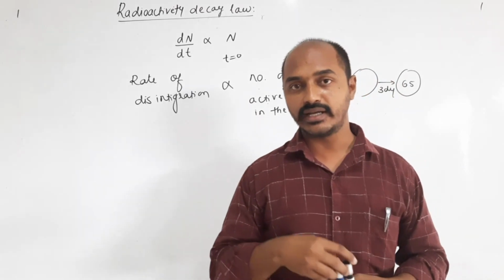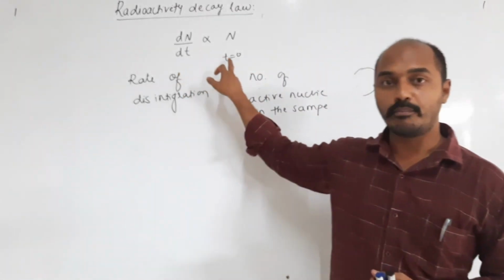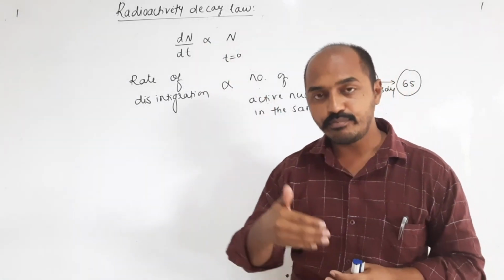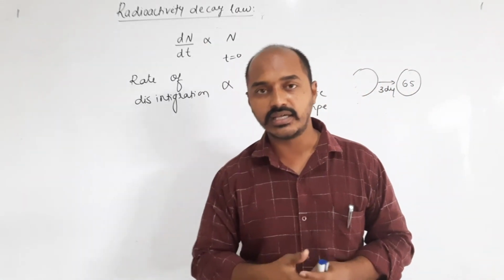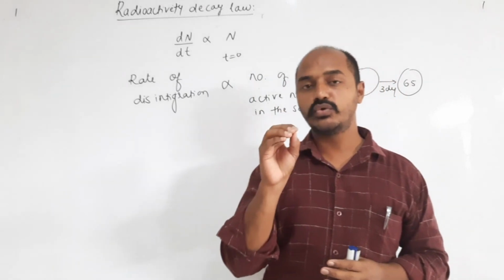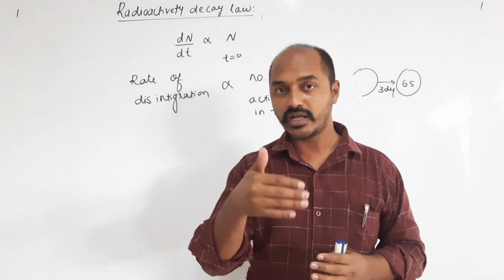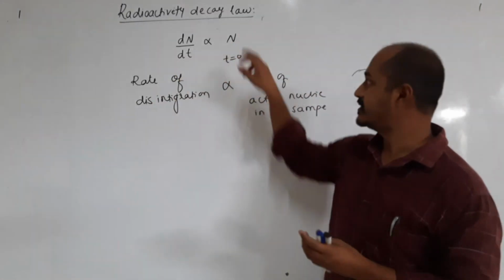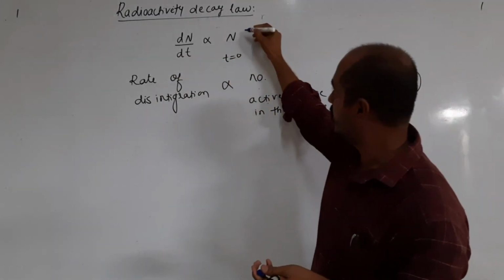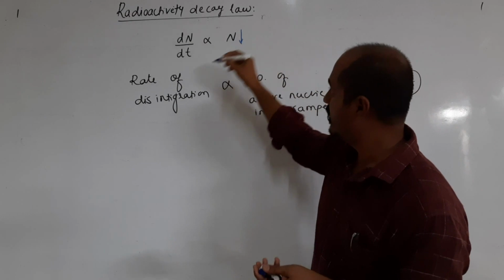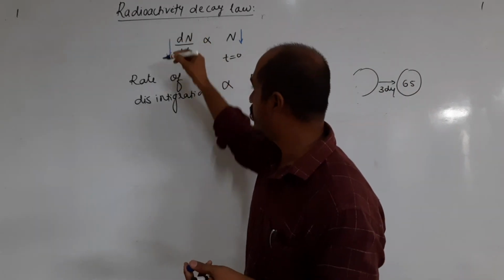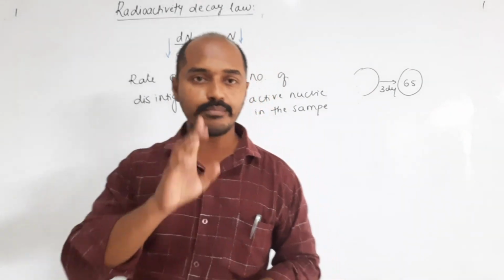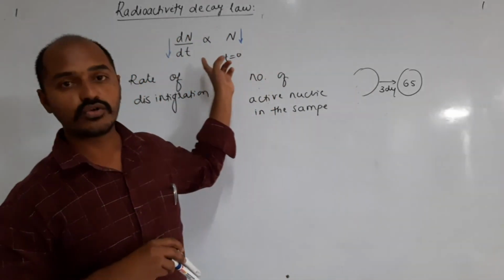Why does it decrease? Because as time passes and decay takes place, the number of active nuclei, this capital N, goes on decreasing. If N goes on decreasing, the rate of disintegration also decreases. So remember, as time passes the rate always goes on decreasing.